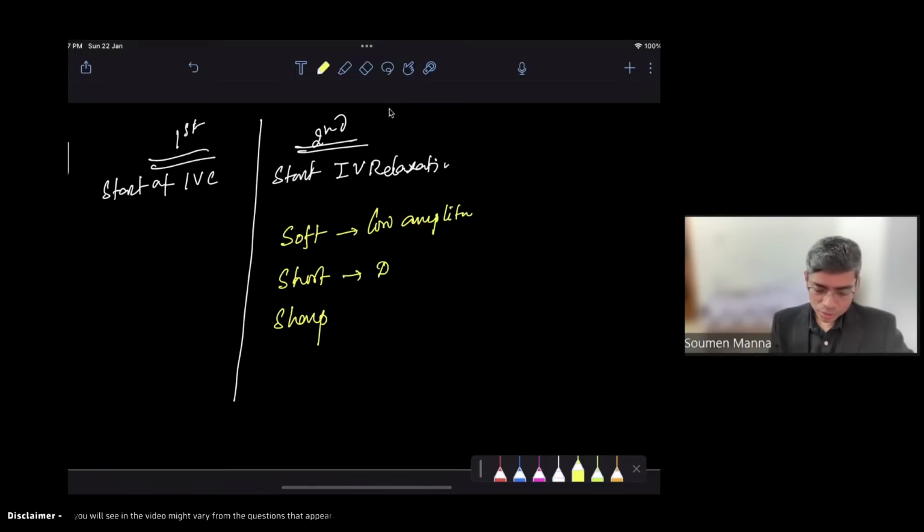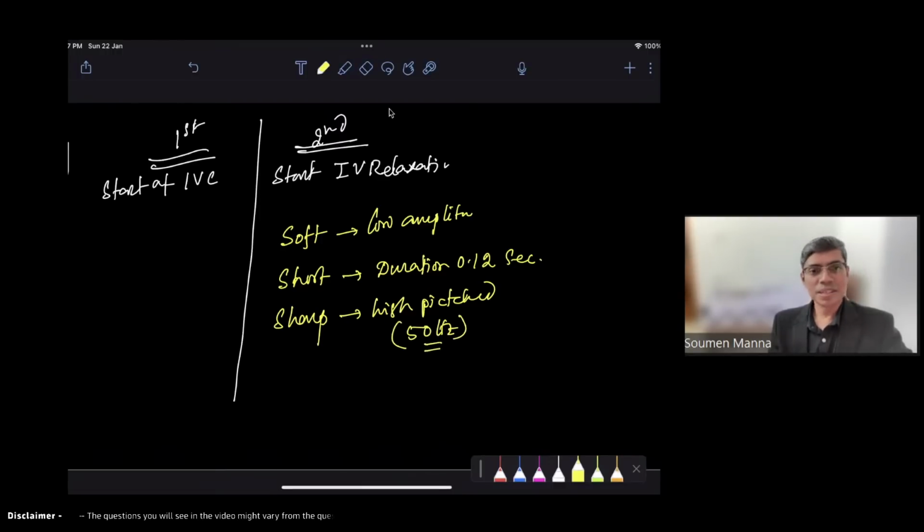Short in duration: the duration of the second heart sound is only 0.12 seconds. And sharp means it is a high pitched sound, with a frequency of around 50 hertz.